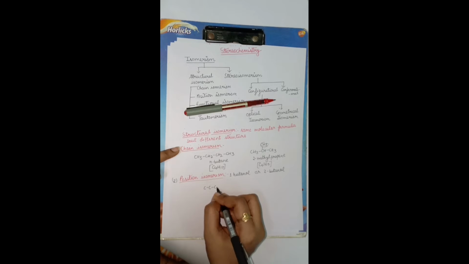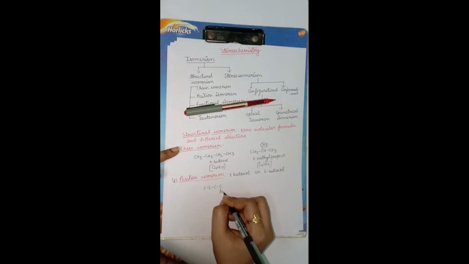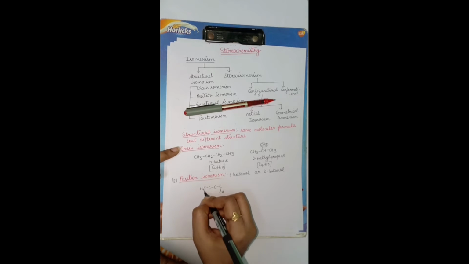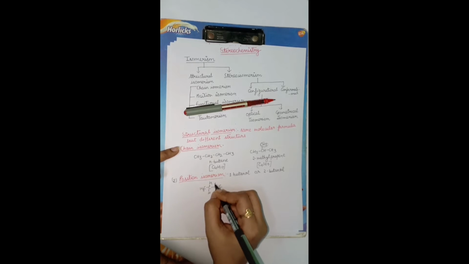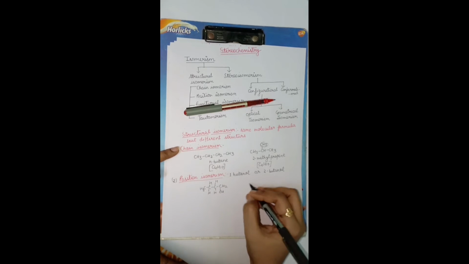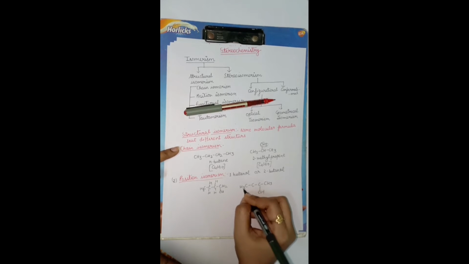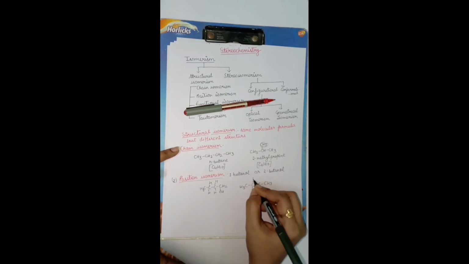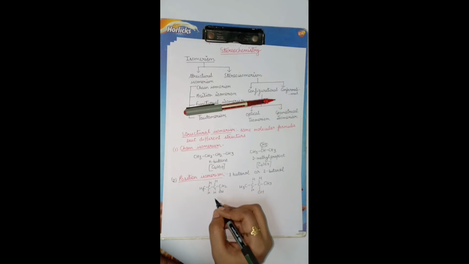In 1-butanol, carbons 1, 2, 3, 4, the OH group is at position 1: CH3, CH2, CH2, CH2OH. In 2-butanol, the OH group is at position 2: CH3, CH(OH), CH2, CH3. This is 2-butanol, this is 1-butanol.